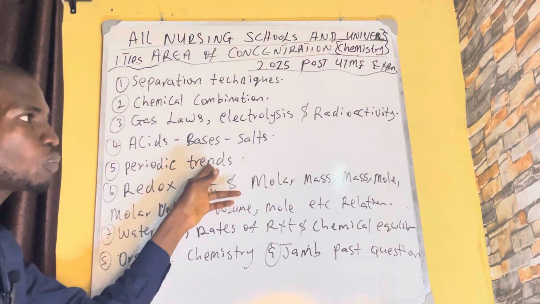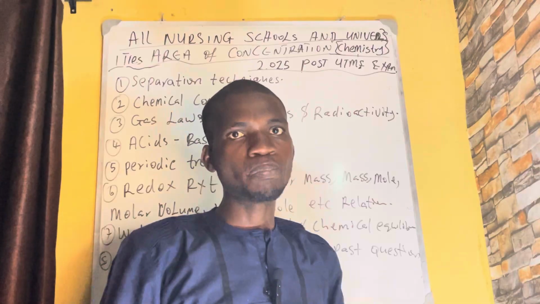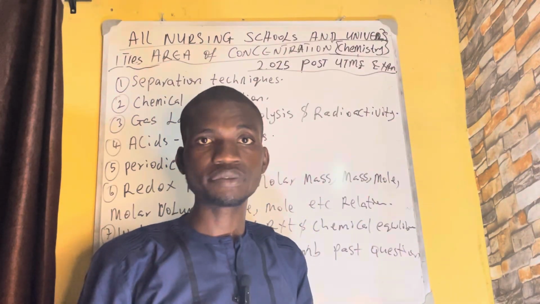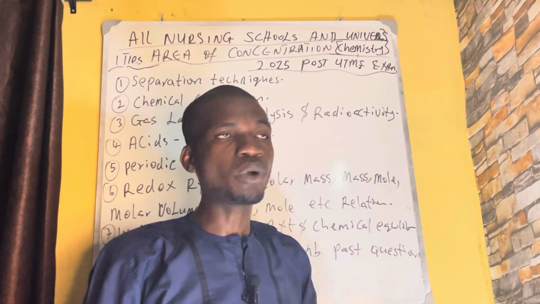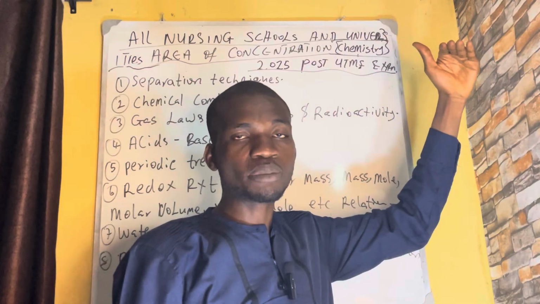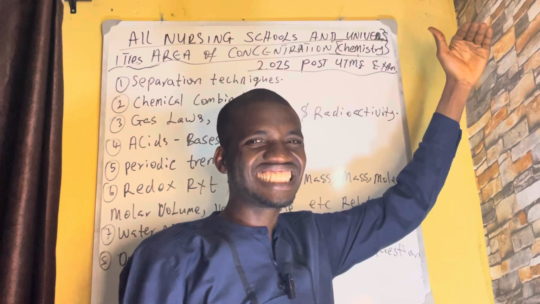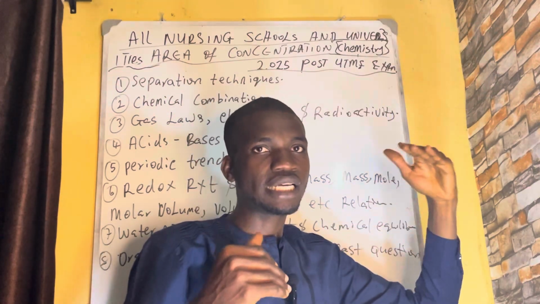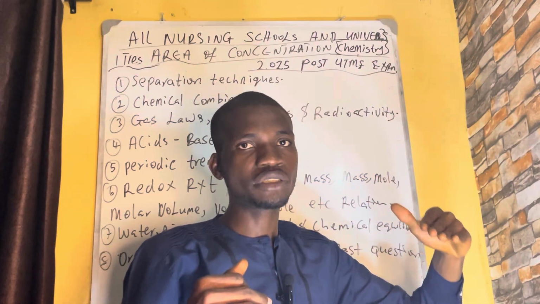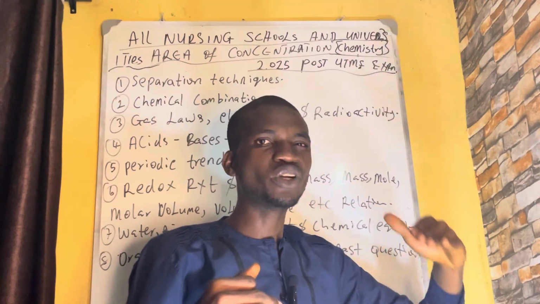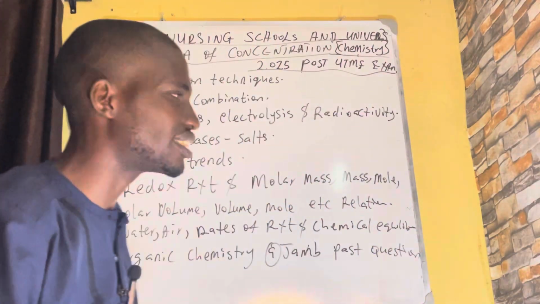Periodic trends. What happened? Periods and groups. Check what happened. Is this one increasing, atomic radius? Is it increasing based on the group? Is it decreasing based on the group? Know it. Ionic radius, ionization energy, electronegativity, boiling point. They will ask you this question, live and direct.